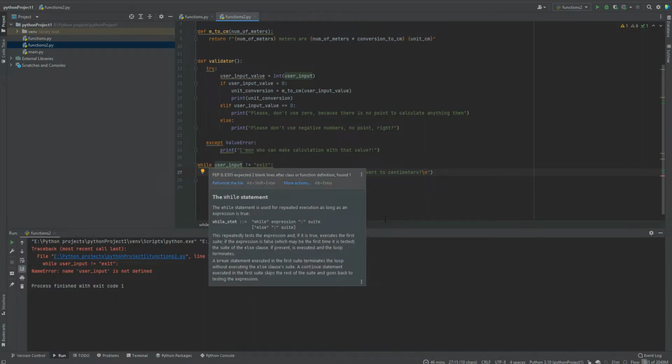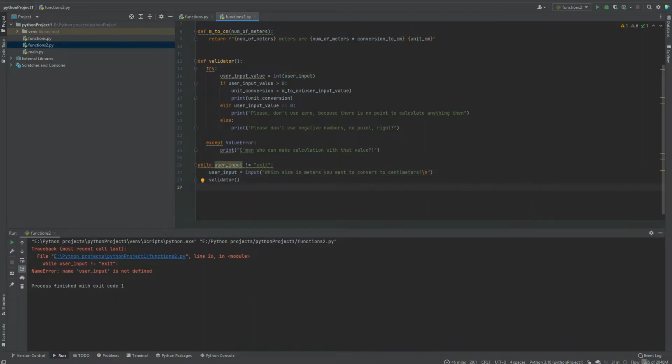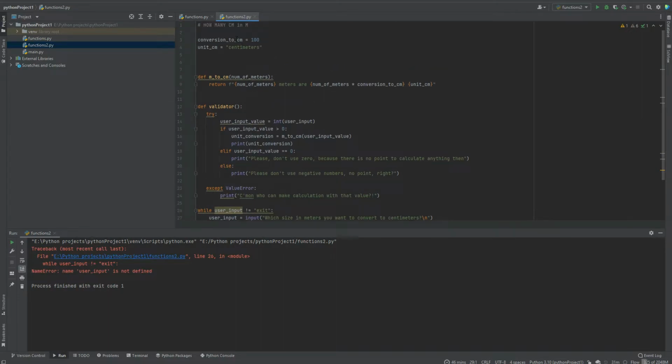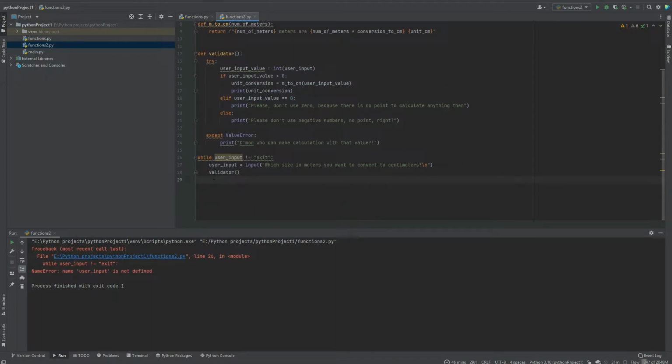Okay? So you understand, before we used variables and we explained how this Python code is executed from top to bottom. So now when we are in the while loop and want to execute something, and we specifically defined that you should run this until user input is equal to exit, the user input is not defined before this while loop. So how can we fix this?